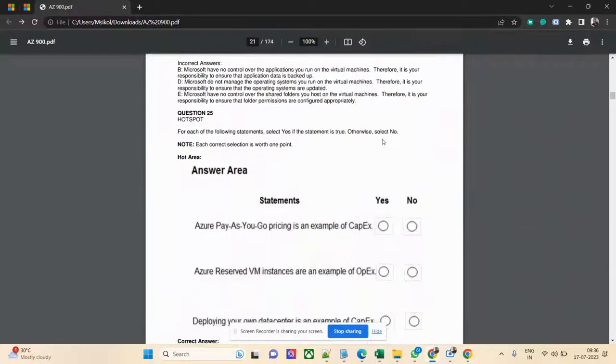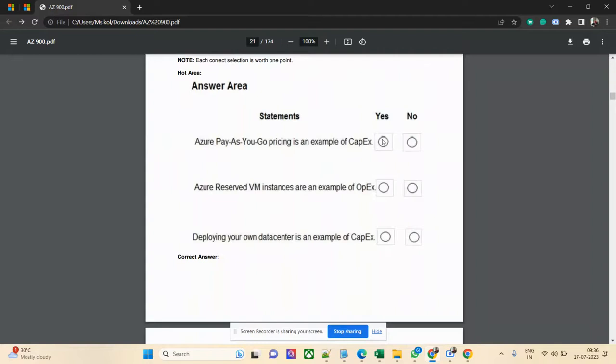For that, at your initial point, you need to go through the basics. Okay, one question I arrived at: CapEx and OpEx are very, very important. If you need to pass, you at least have to understand what is CapEx, what is OpEx, and the pay-as-you-go model. Those kinds of questions will come.